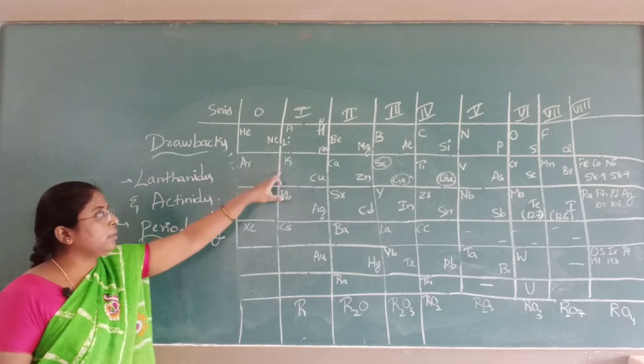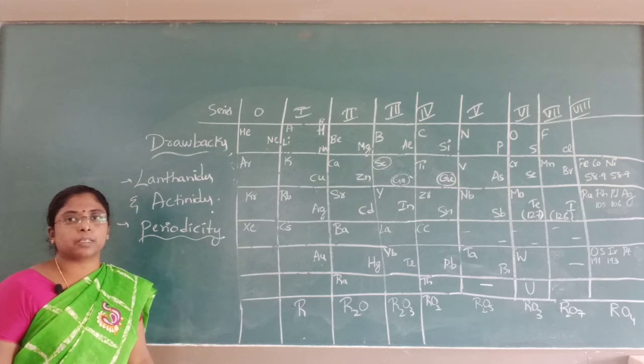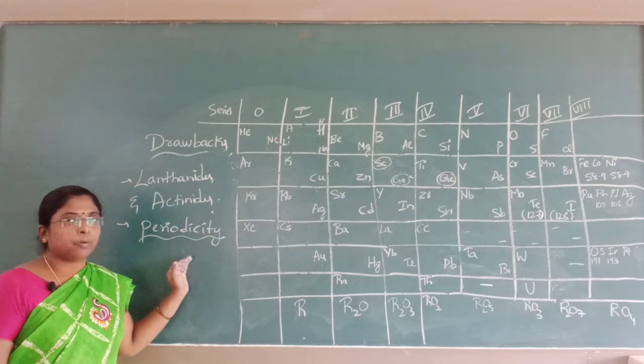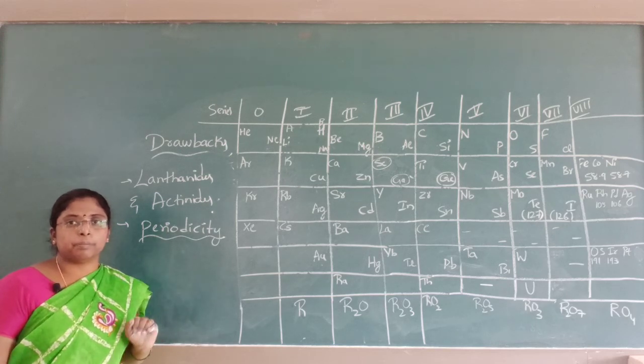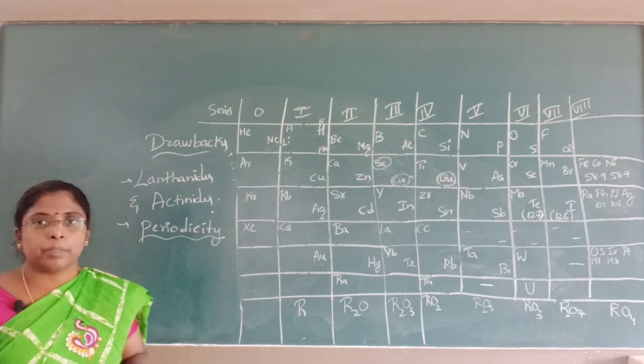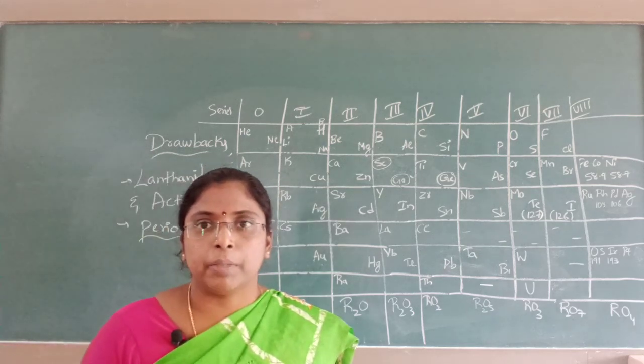The elements in this group, why they have the same physical and chemical properties, Mendeleev was unable to explain the cause for the periodicity. These were some of the drawbacks of Mendeleev's periodic table.